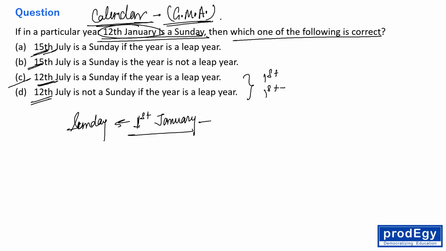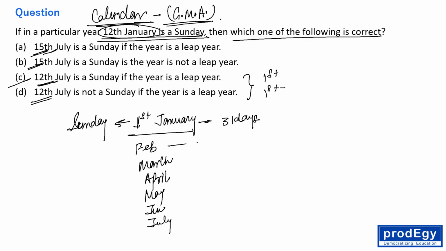So 1st January. 1st January has 31 days, right? February, March, April, May, June, July. In fact, for July we don't have to consider. So February, if it is a leap year. First of all, I'm talking about the leap year.